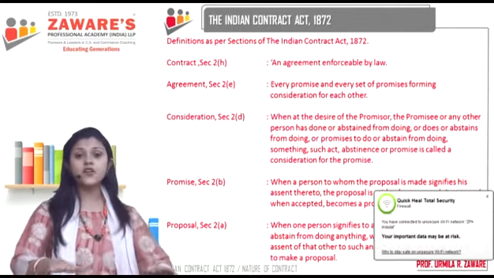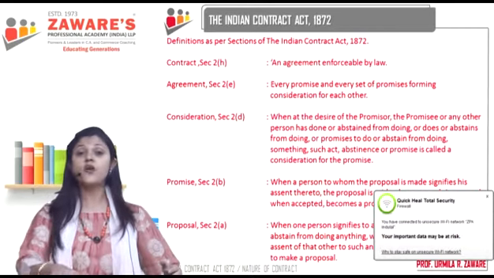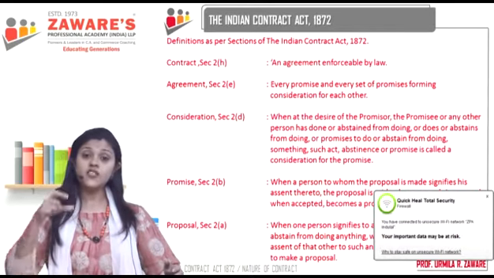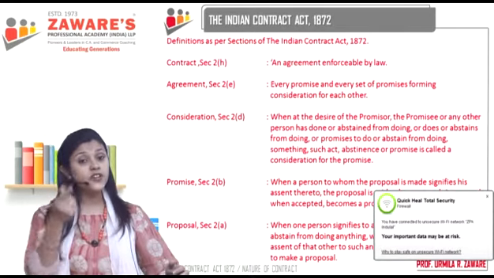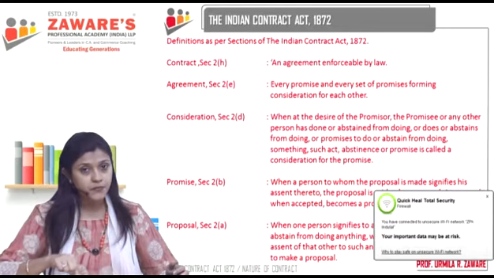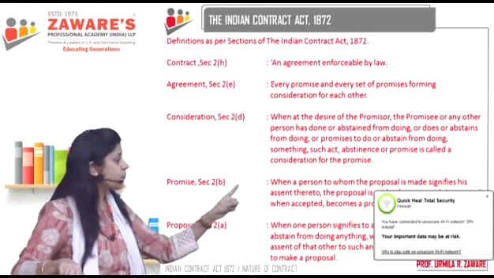So when I made that offer to you of the virtual class, you accepted my offer. Now this offer has been converted into a promise when you gave your acceptance. Okay? So that is a promise.